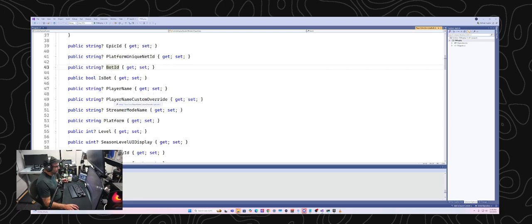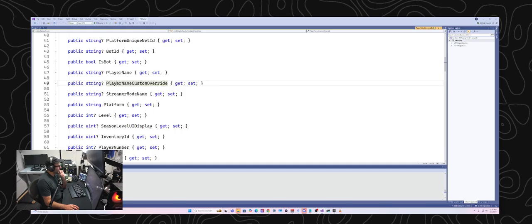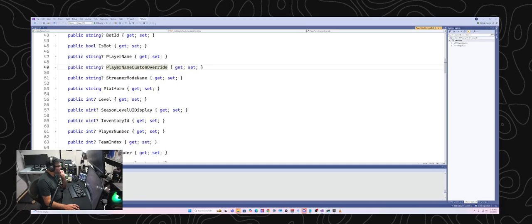I don't know what player name custom override is. I was wondering if that has something to do with the fact that sometimes when I look up people or friend them, they have a shorter name than what their actual Epic name is, but I'm not entirely sure. This is interesting.